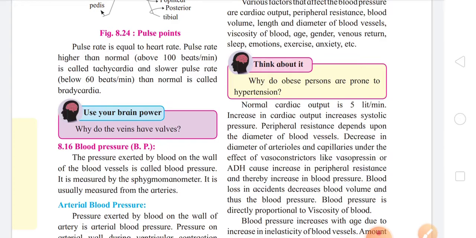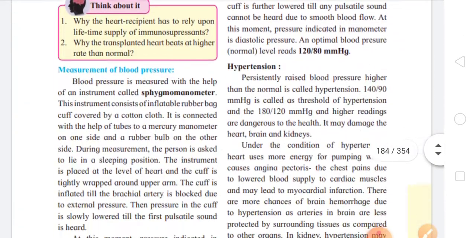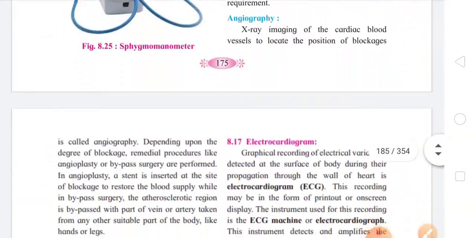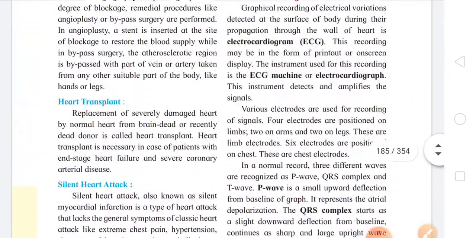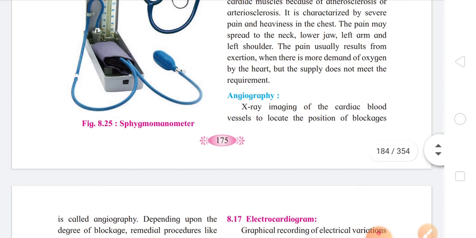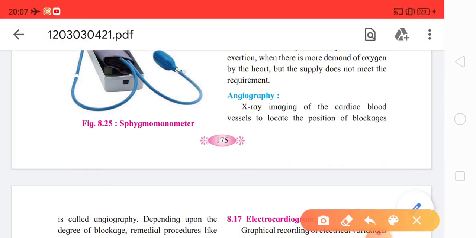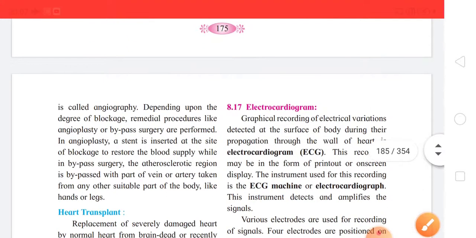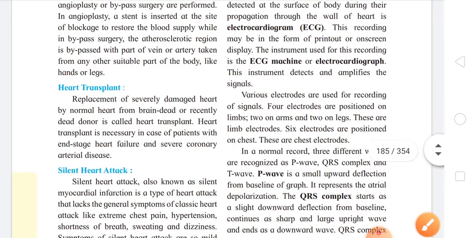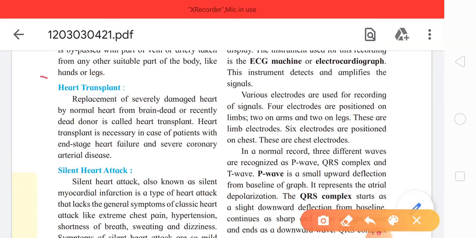So the first part is angiography, which is on page number 175. Angiography on page number 175 is deleted. And on page number 176, that is heart transplant and silent heart attack. Both these topics are deleted. Heart transplant, silent heart attack, and angiography. These three parts are deleted.